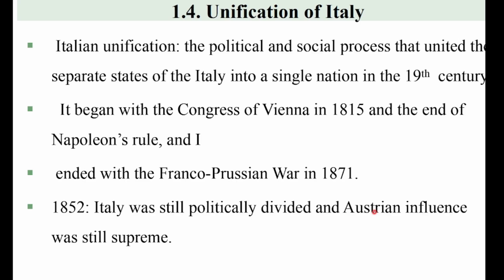Two important states were under the direct rule of Austria. That means Lombardy and Venetia were directly ruled by Austria. Austria also influenced other Italian states like Parma, Modena, and Tuscany. They had their own rulers, but in this case, they were also under the influence of the Habsburg dynasty. Because of this, Italian unification was somewhat influenced by the domination of Austria.